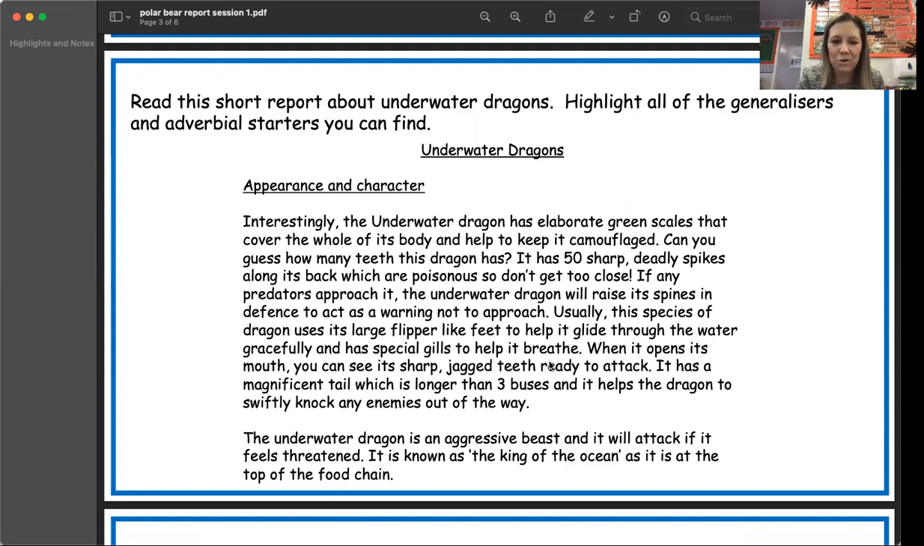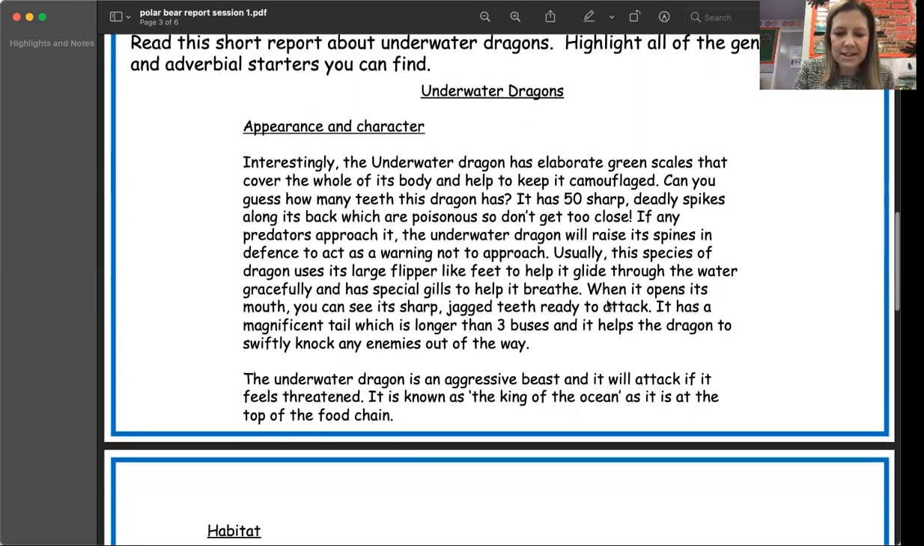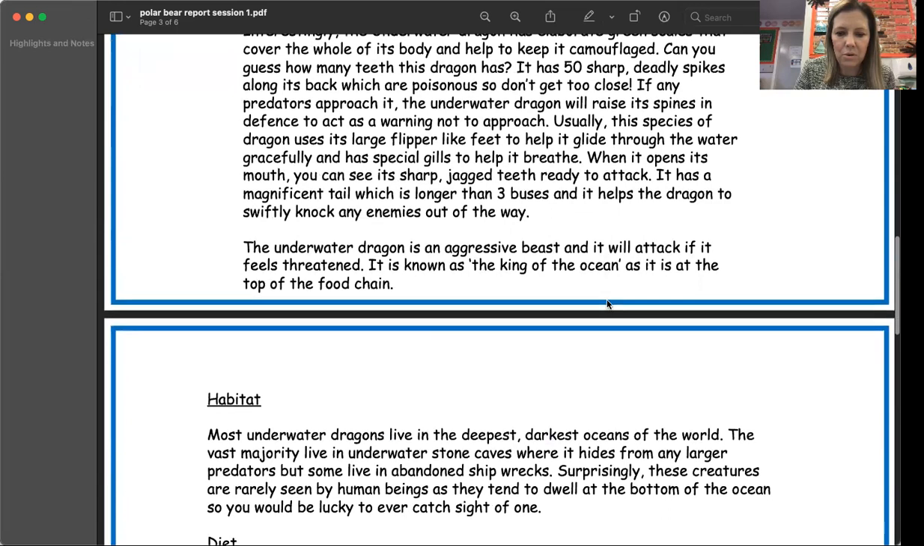Okay, right. I wonder if you found the word that I did. The generalizer in this paragraph, look, is usually. So it doesn't just say this species of dragon uses its large flipper-like feet to help it glide through the water. Because maybe there might be the odd underwater dragon that doesn't. And so it says usually, which means that that's what happens most of the time. But sometimes something might happen and that might not be the case, just like Miss Eckett said with playtime. So that's one. Let's have a look and see if we can find any more.